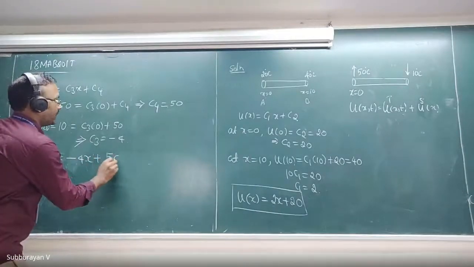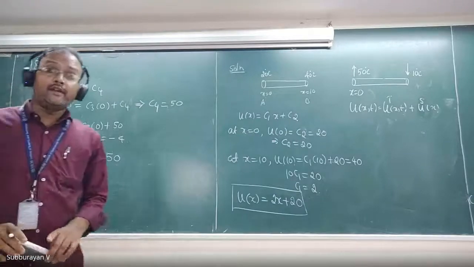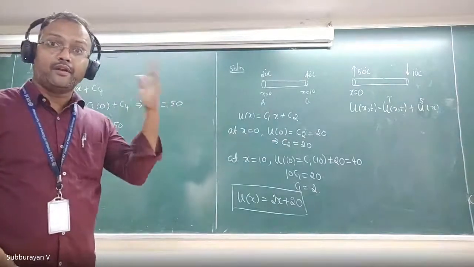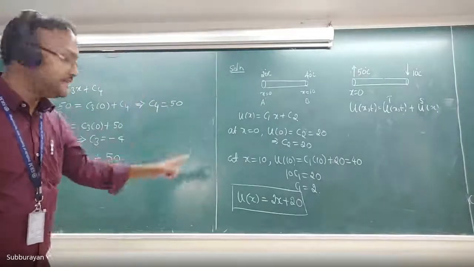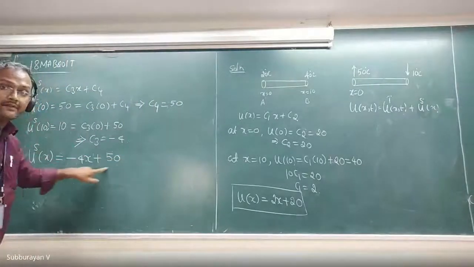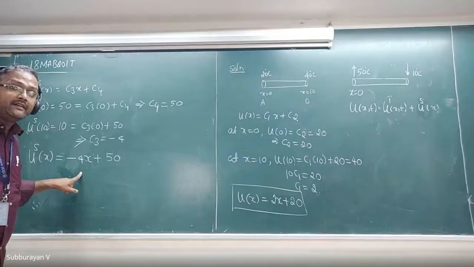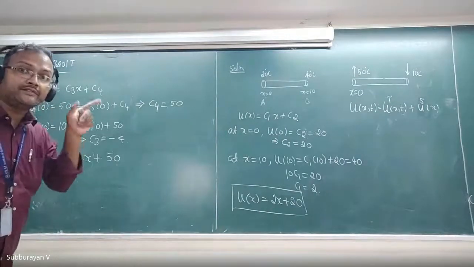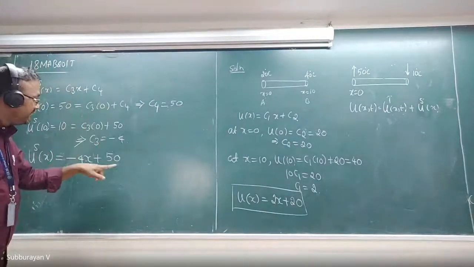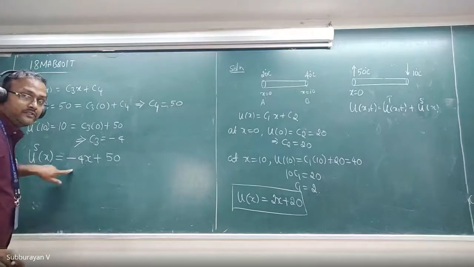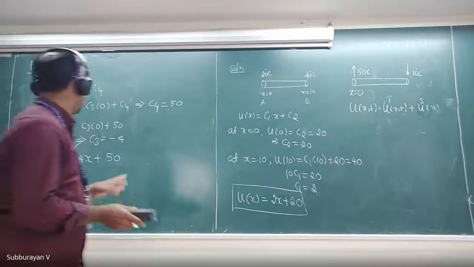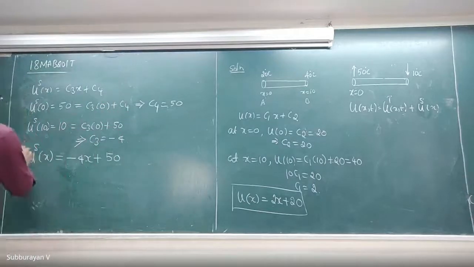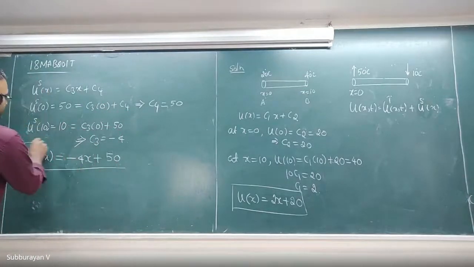Okay, what I'm saying is, after a long time, your transient state solution will reach the steady state solution like this. You can verify it. That means if I allow t tends to infinity, your solution will reach minus 4x plus 50. We found out one part of the solution, the steady state solution.